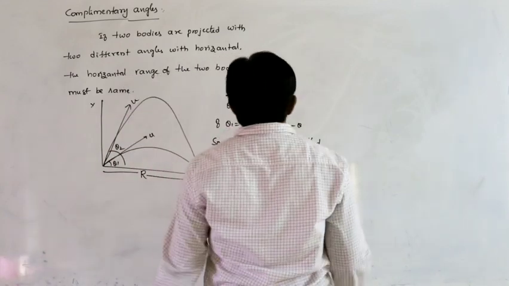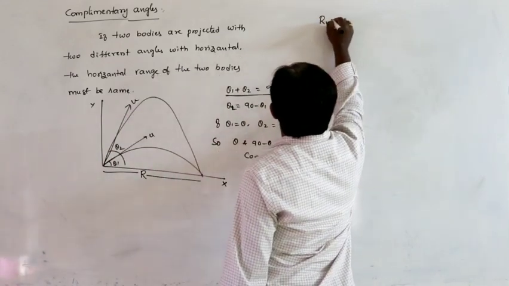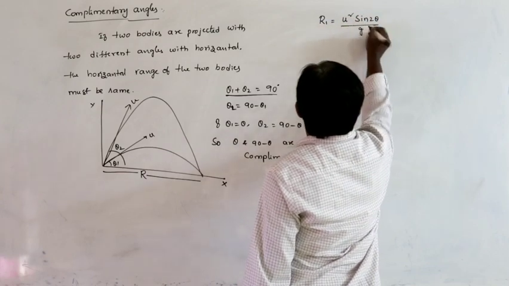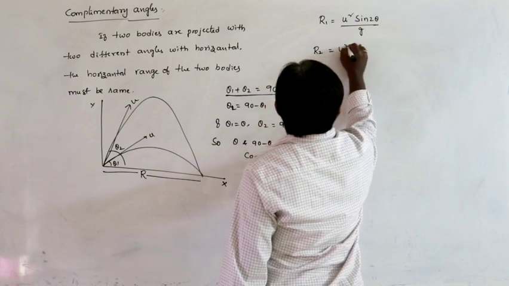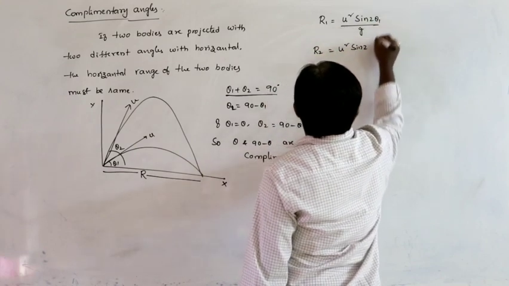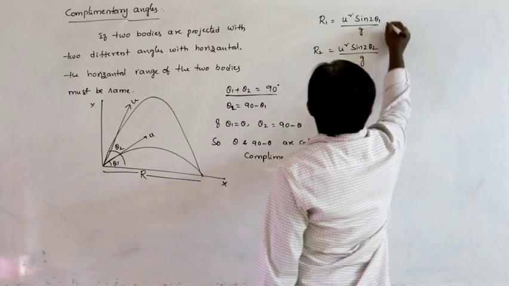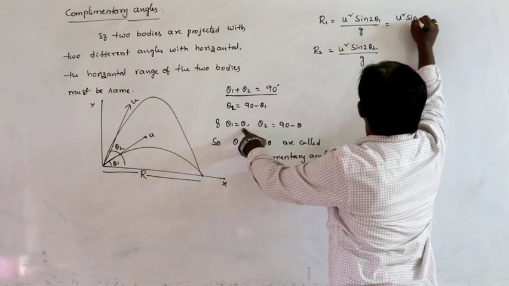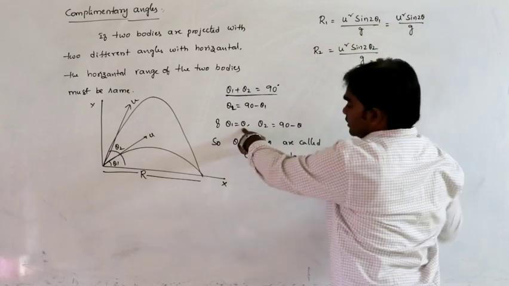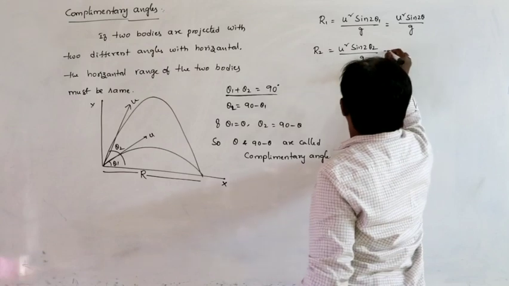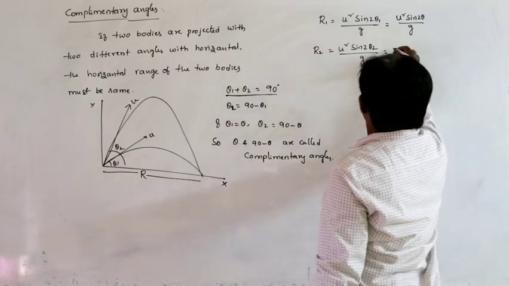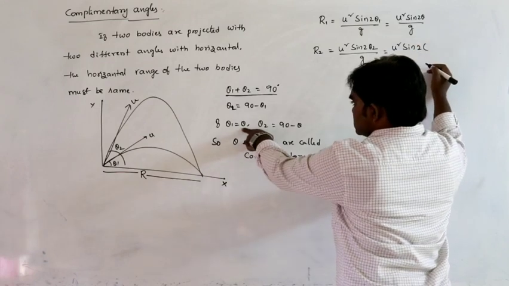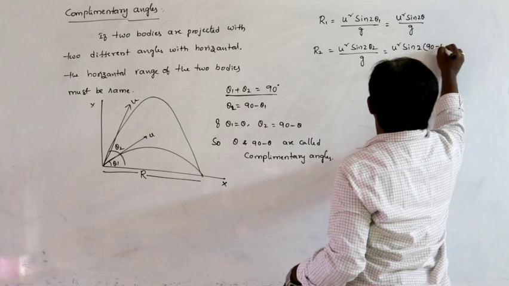So the ranges are same. Just let us check that. Let us say R1 is equal to u square sin 2 theta 1 by g, and R2 is equal to u square sin 2 theta 2 by g. Here let us say theta 1 is considered as theta, and theta 2 is 90 minus theta.